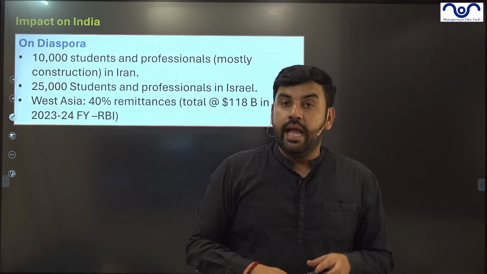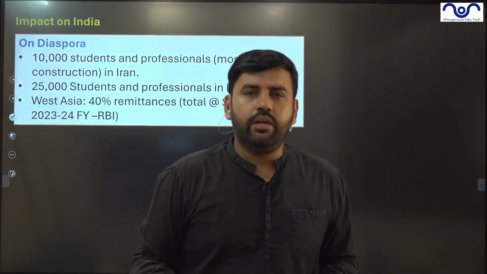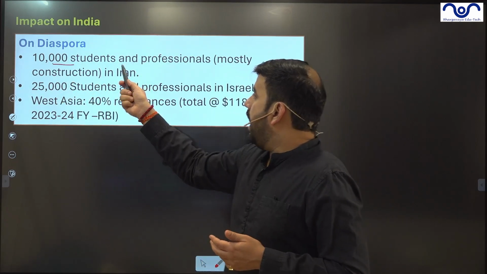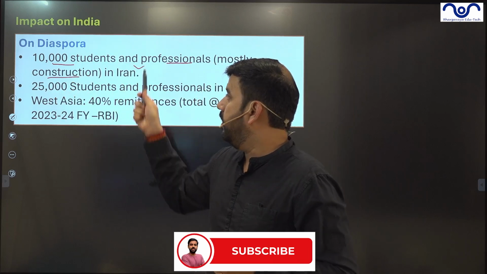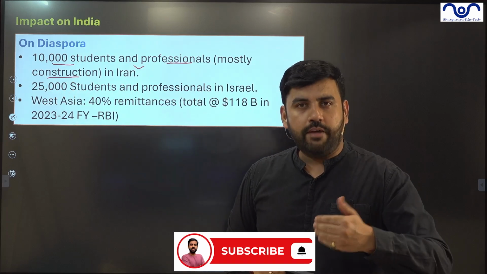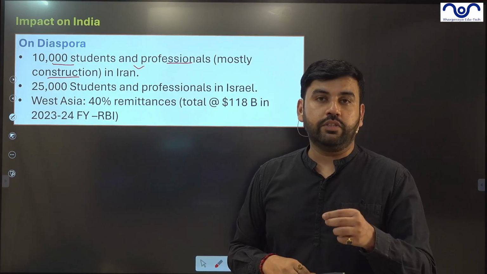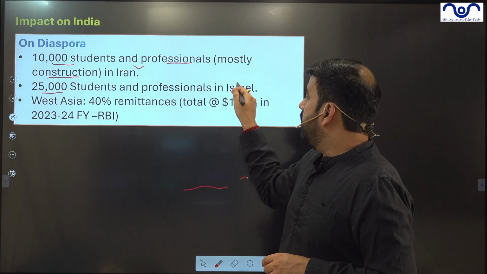Diaspora. Now, India has a lot of diaspora, not comparable to the UAE or USA or UK, but still 10,000 students and professionals. Most of these professionals are working in the construction sector in Iran. Many of them have been brought back through the government initiative under Operation Sindhu. 25,000 students and professionals are living in Israel.